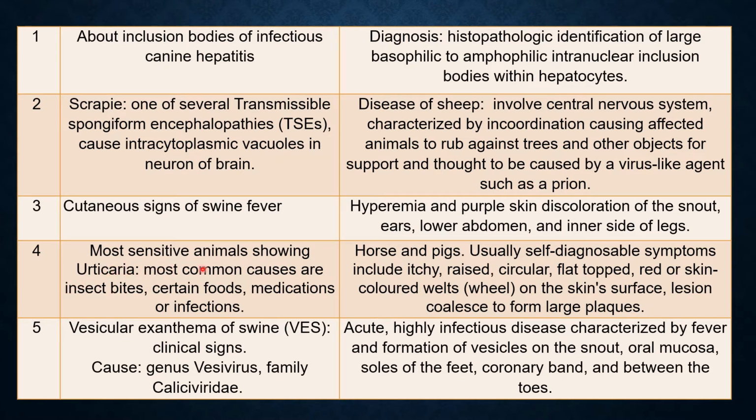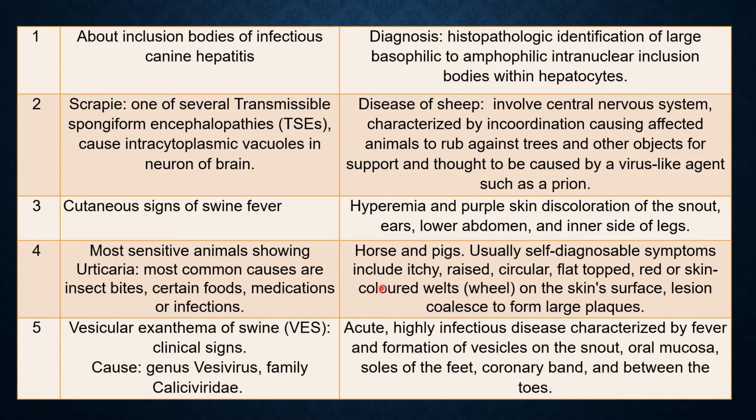Question 4. Most sensitive animals showing urticaria. The answer is horse and pigs. The most common causes of urticaria are mostly insect bites, certain allergic foods, medications, or infections. In urticaria, there are usually self-diagnosable symptoms. From the clinical signs, it is easy to diagnose.